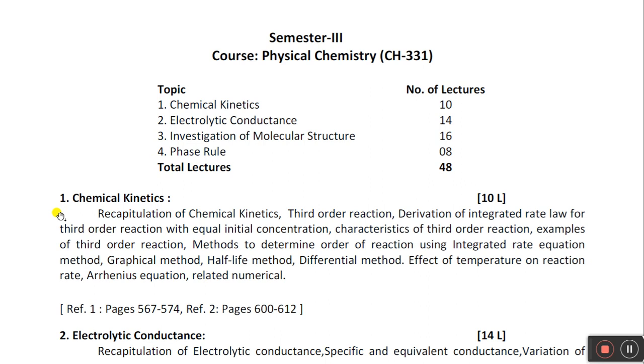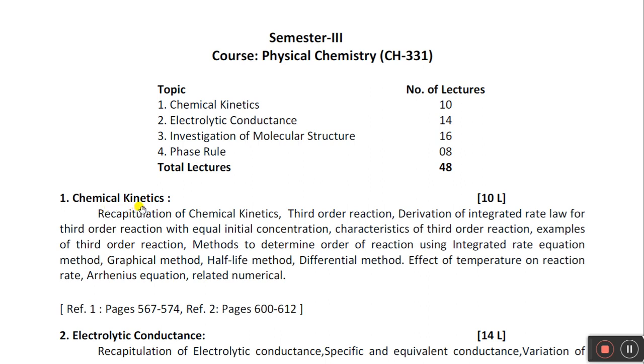Now let us discuss the first chapter, chemical kinetics. We have been learning this chapter since our 12th science. Okay, in 12th science we have seen the basics of chemical kinetics. Recapitulation means previous learning. Let us revise the previous learnings. So in recapitulation, just try to recollect, try to remember your 12th science lectures. In chemical kinetics, we have seen what is meant by kinetics.